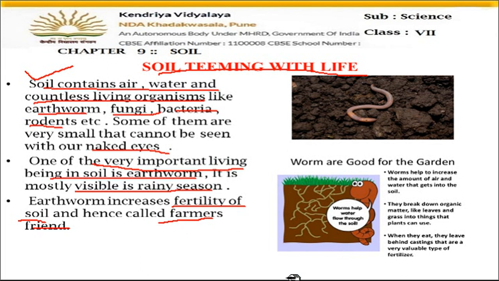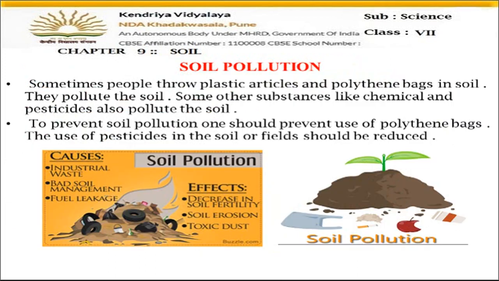Okay, so earthworms are farmers' friends. Now let's see what is soil pollution. Sometimes, you might have seen that people throw plastic articles, polythene bags, here you can see. We also have a habit of throwing them in the soil. After eating something, we just throw the wrappers in the soil if we do not find any dustbins.